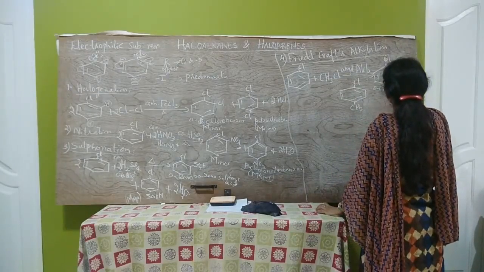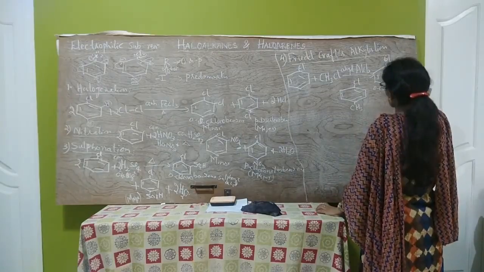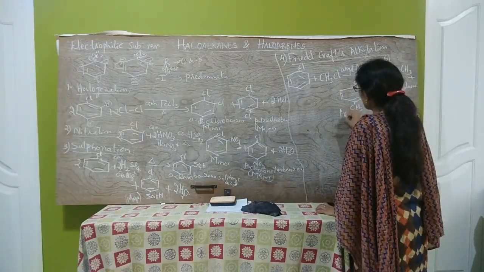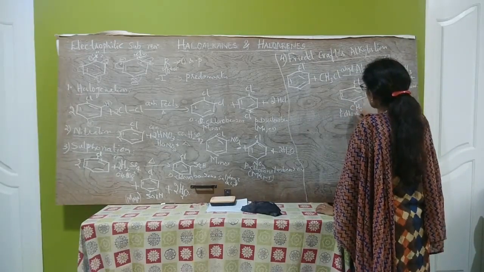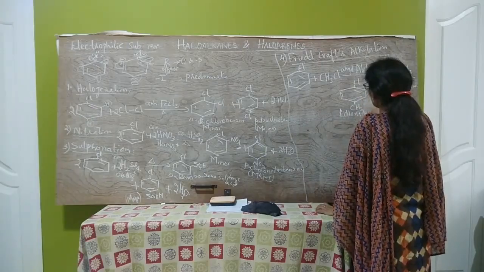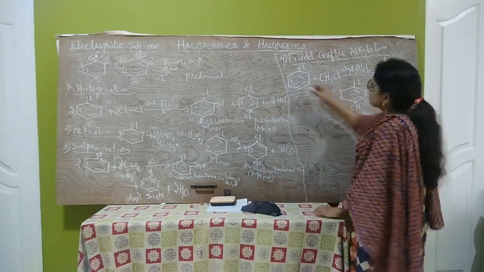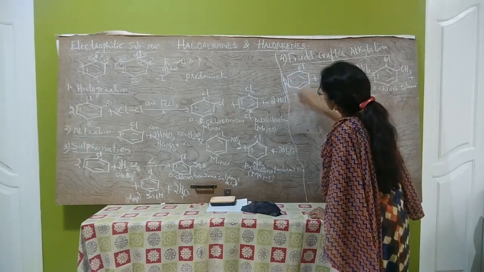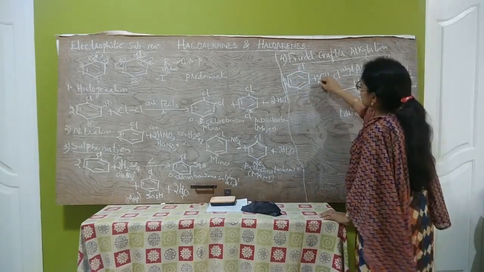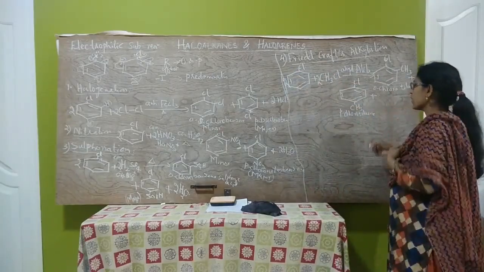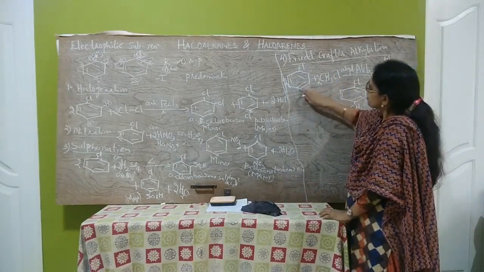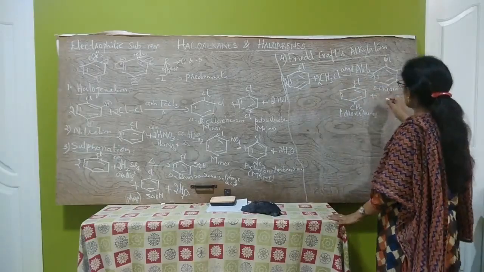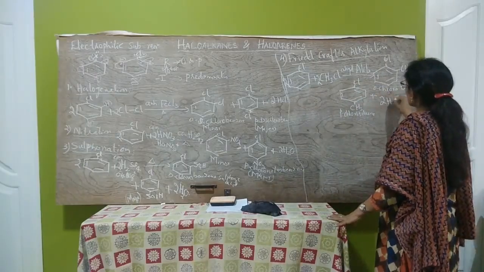Orthochlorotoluene and parachlorotoluene are formed. Plus, here two molecules of chlorobenzene react with two molecules of methyl chloride. So, 1H plus Cl, that is 2HCl.